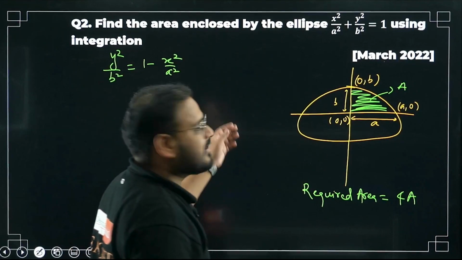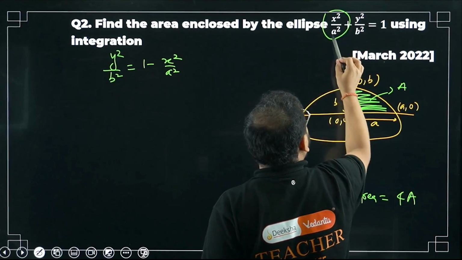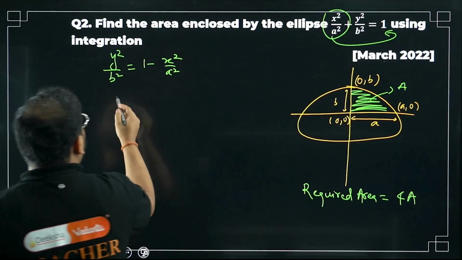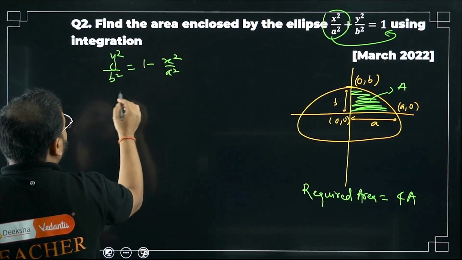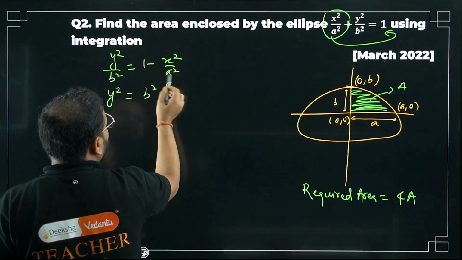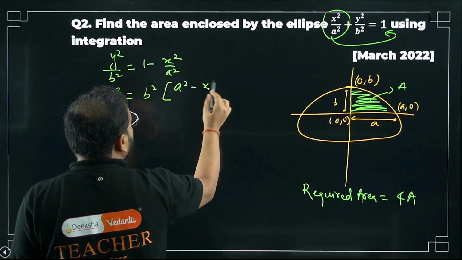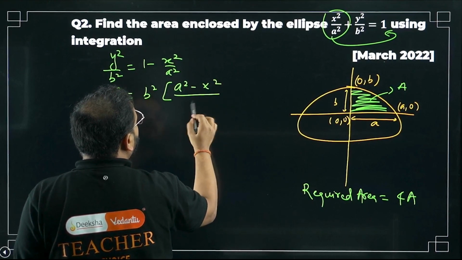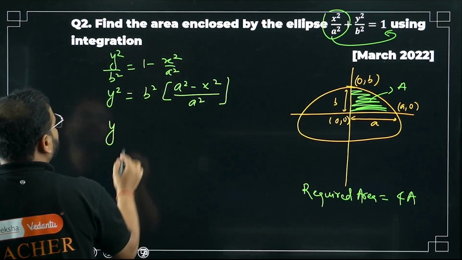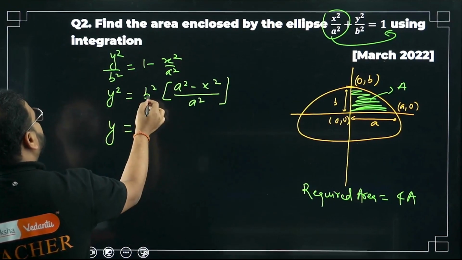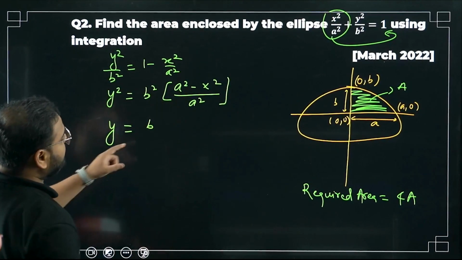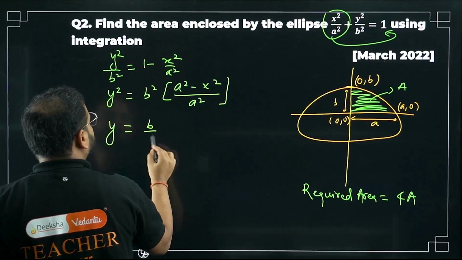I can do that, taking this term over to this side of the equation. Correct? Please check. What I'm getting over here, I can simplify. So y square equals b square outside the bracket. Take LCM over here, so a square minus x square, and divide by a square. Correct? I can take the root now. What I'm getting, y equals, taking the root now, b square by a square will become simply b by a.